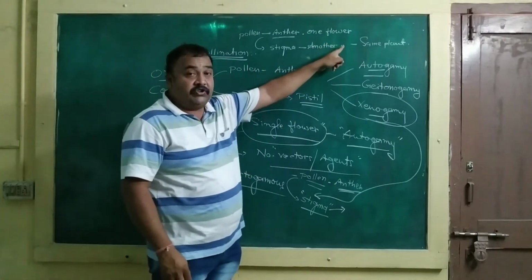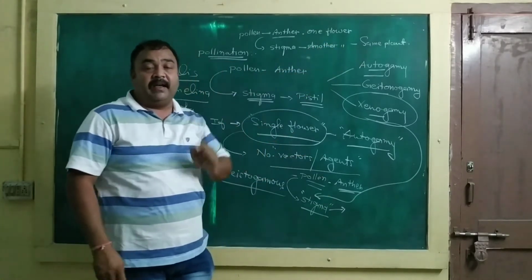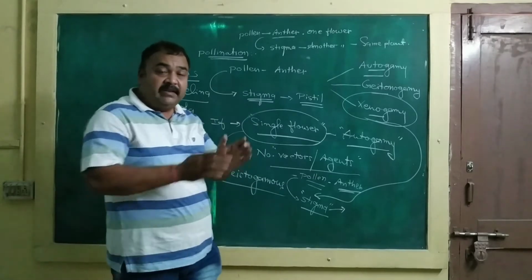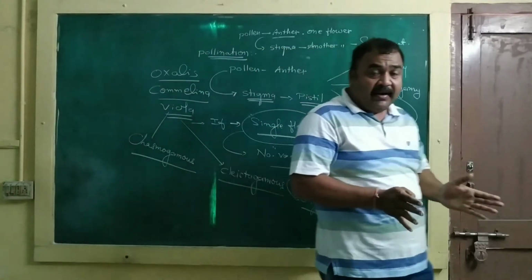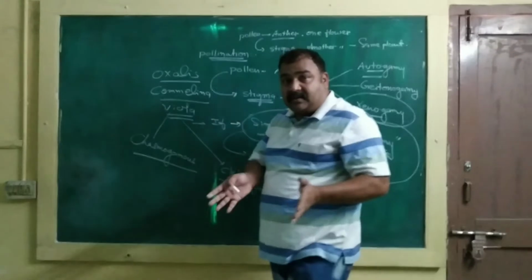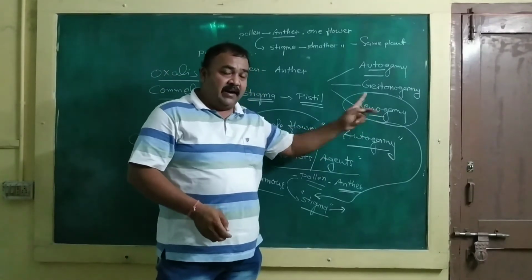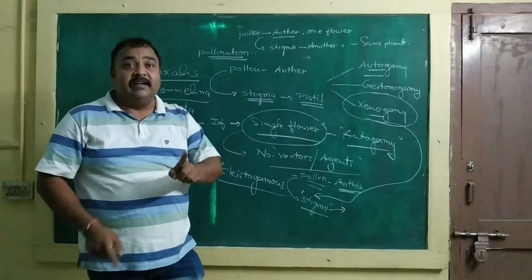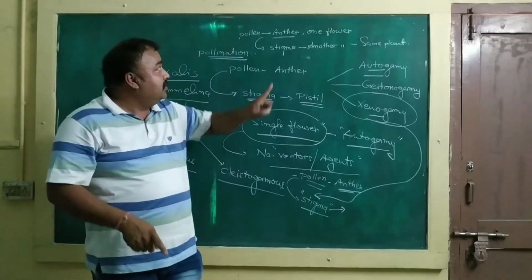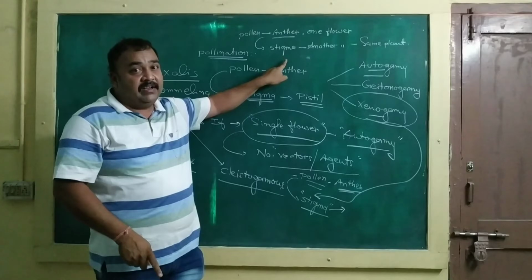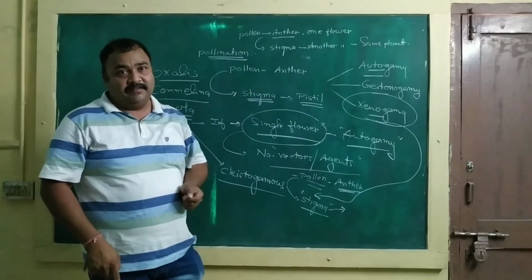See, here the same plant, here another plant. That means two different plants and two different flowers are associated. So this is the only kind of pollination in which genetically different pollen and stigma are associated.